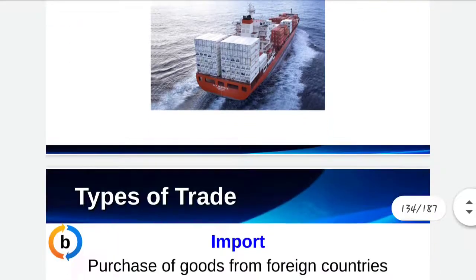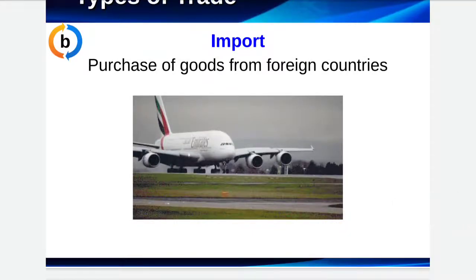That is, goods sold from India to England will be called export. Then import. Under import, a trader of one country purchases goods from another country and brings the goods inside the country. Okay, if we are purchasing goods from Bangladesh, then that will be import.